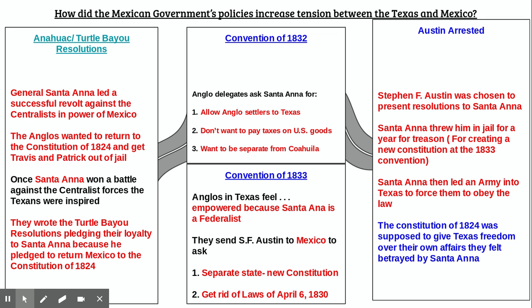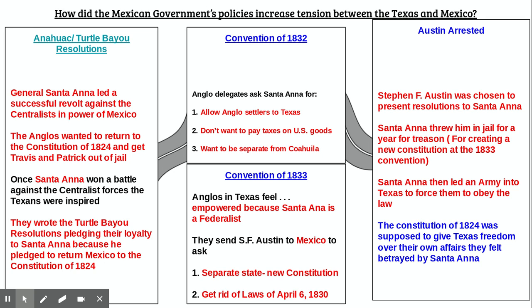So Santa Anna pretends like he's with them. Once Santa Anna is going to win a battle against the centralist forces, he is now going to give inspiration to the Texans. So they have this Turtle Bayou Resolution where they pledge their loyalty to Santa Anna because he pledged to return Mexico to the Constitution of 1824, which was the less strict idea. So they love it. They're like, okay, we're going to back Santa Anna. Santa Anna loves it. Well, Santa Anna is going to win that revolt and come to power.